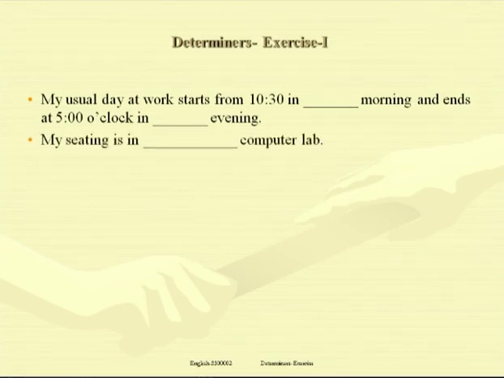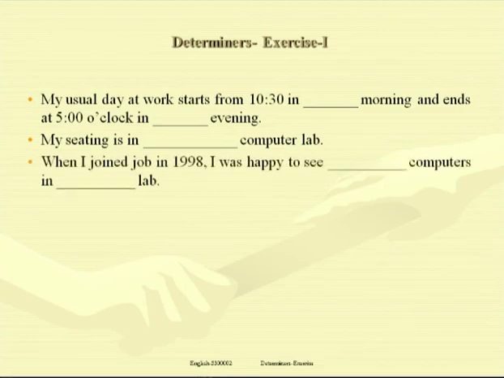Next sentence, Jack says, my sitting is in dash computer lab. My sitting is in a computer lab. A computer lab because it is indefinite. We don't know which computer lab Jack is talking about. And article a because computer has a consonant sound, and that's why article a. My sitting is in a computer lab.